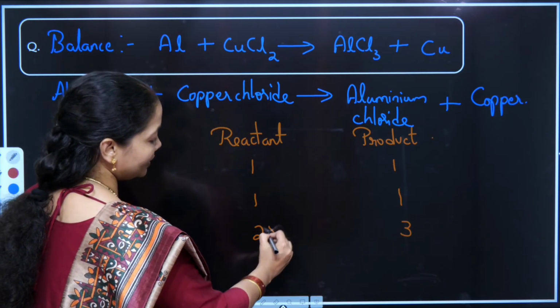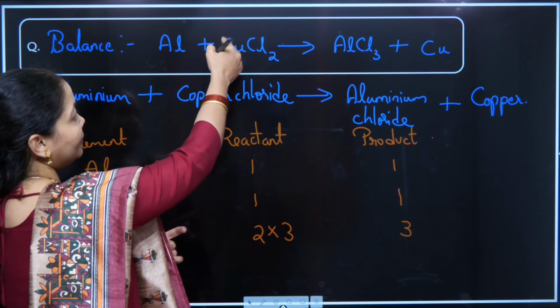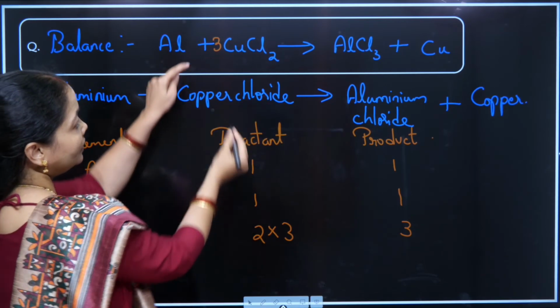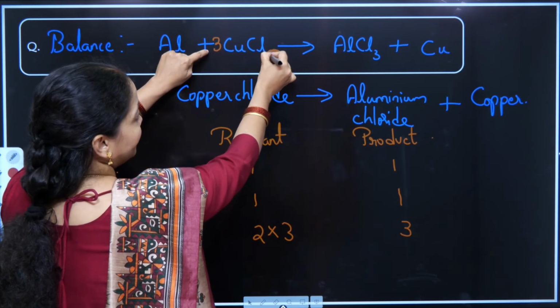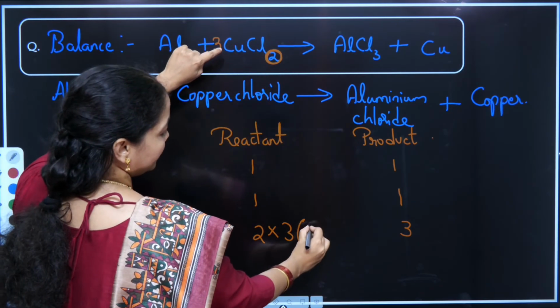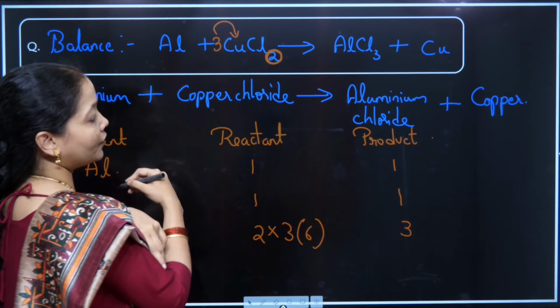I'll multiply the reactant side chlorine compound with 3 and place it in front of the compound. So 3 into the subscript of chlorine, Cl2, 3 twos, chlorine is turning 6. This 3 is also changing the composition of copper.